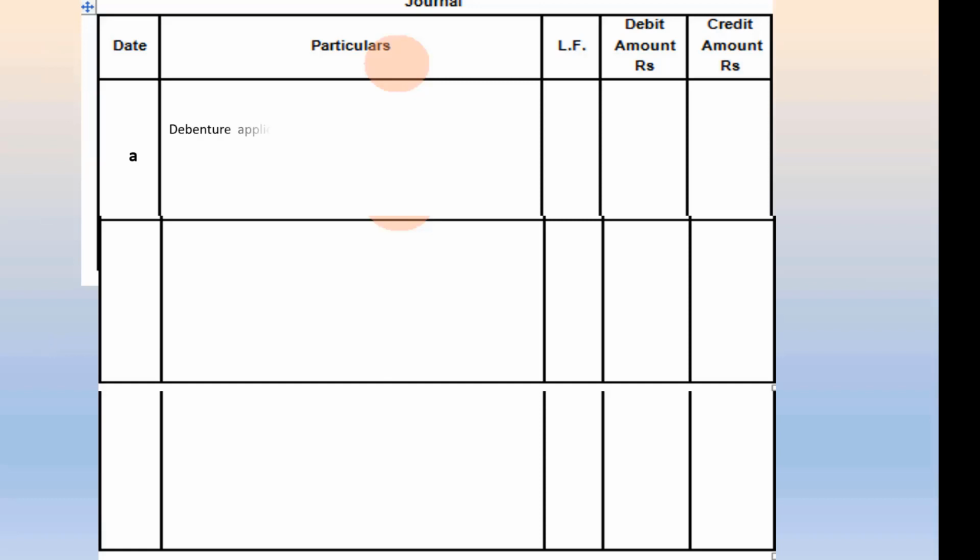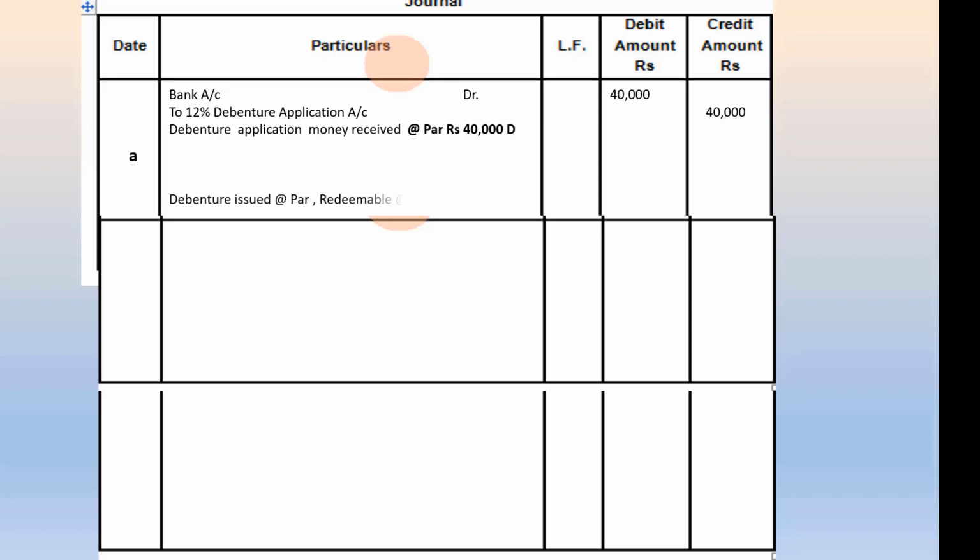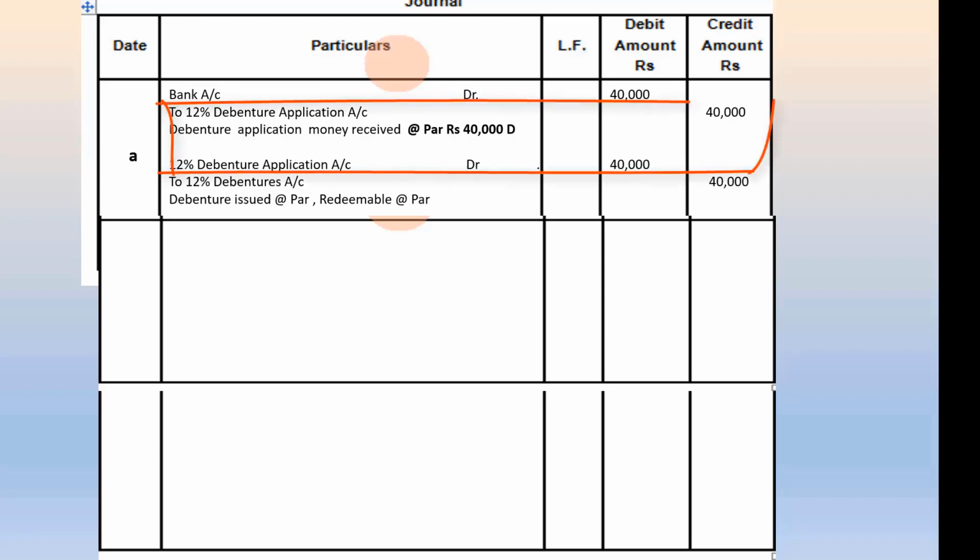One, to record the receipt of money. Bank is debited with the amount of cash received. The corresponding credit goes to the temporary debenture application account. Thereafter, it is promptly transferred to the debentures account, where it ultimately must be posted by debiting the debenture application account. In the process, the debenture application account is closed.